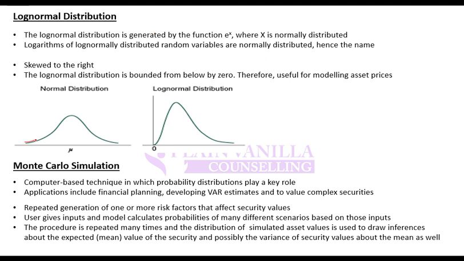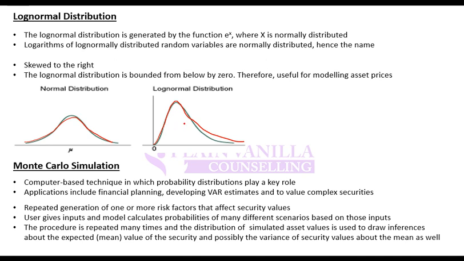So if instead of plotting normal distribution, I plot the exponential function of that particular distribution, that is known as log normal distribution.